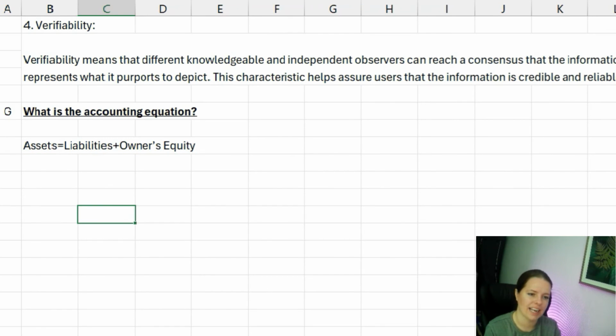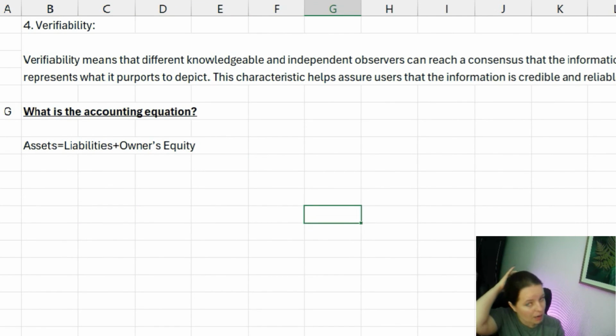So our next question here is, what is the accounting equation? We've already been through this once. So the accounting equation is, again, assets equals liabilities plus equity. So liabilities plus owner's equity. And if you ever see, I think Xero do this, if you use Xero to prepare a set of financial statements, in the settings of those financial statements, you've got option 1 or option 2 in terms of presentation of the balance sheet. And this will either give you assets minus liabilities equals equity, or assets equals liability plus equity.